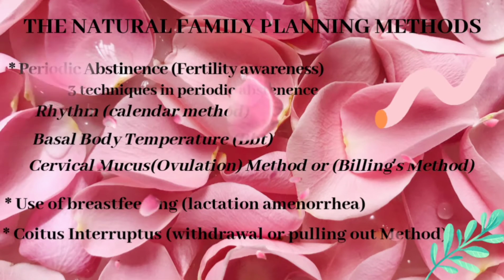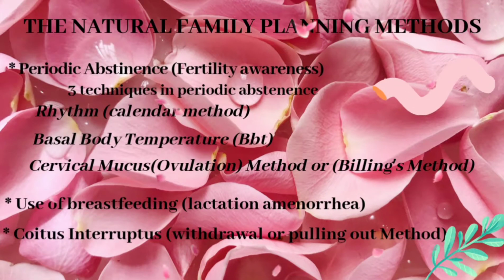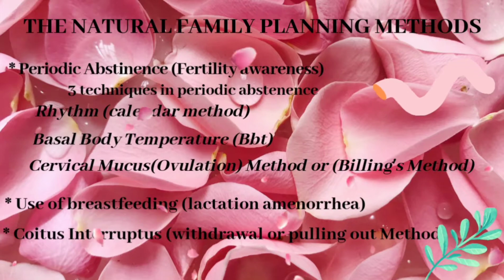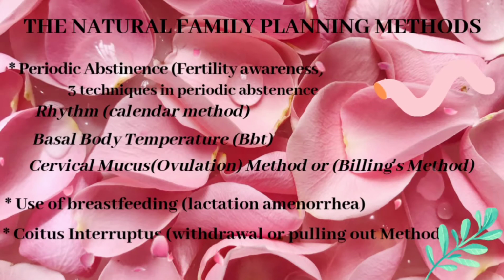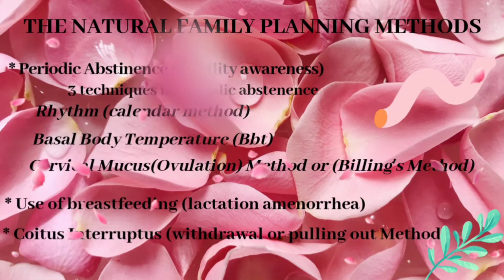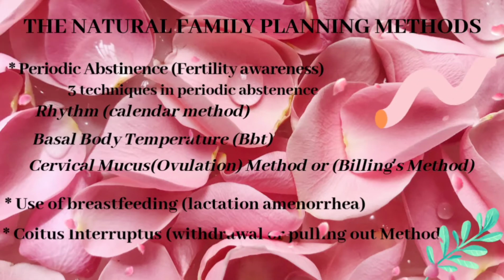First is the periodic abstinence or the fertility awareness. It is the observation of the menstruation of a woman. There are three common techniques used in periodic abstinence: the rhythm, basal body temperature, and the cervical mucus. The rhythm or the calendar method is where the couple tracks the menstruation of the woman to know if the woman is fertile or not.